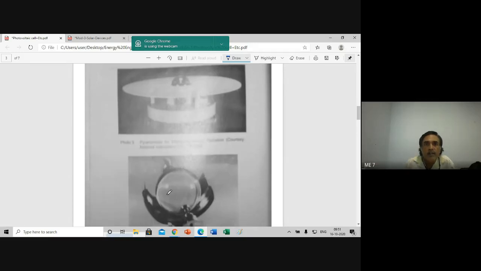This is a pyranometer. Look how the pyranometer appears. This is that glass dome. This is the plate like this. And here the black disc will be present.